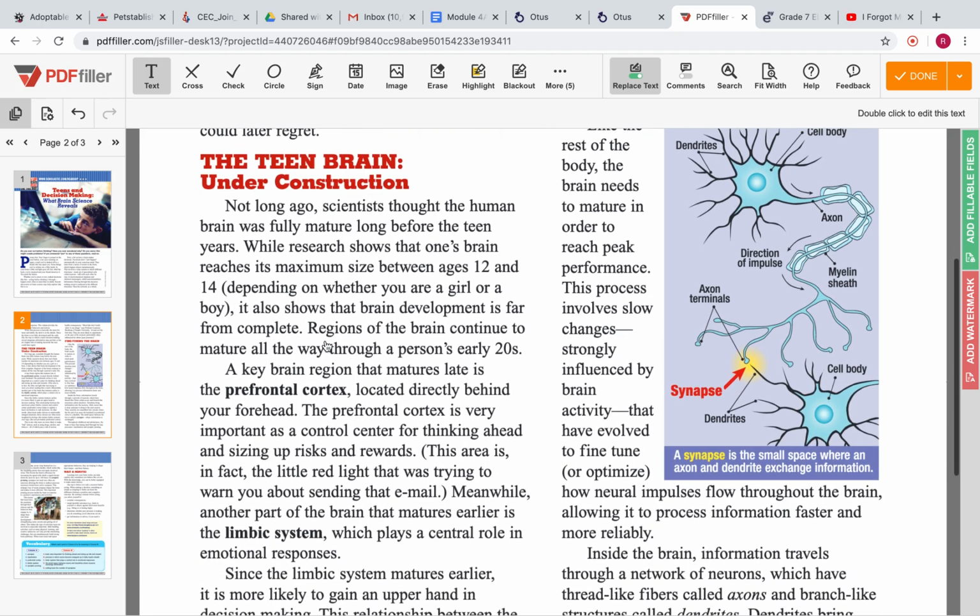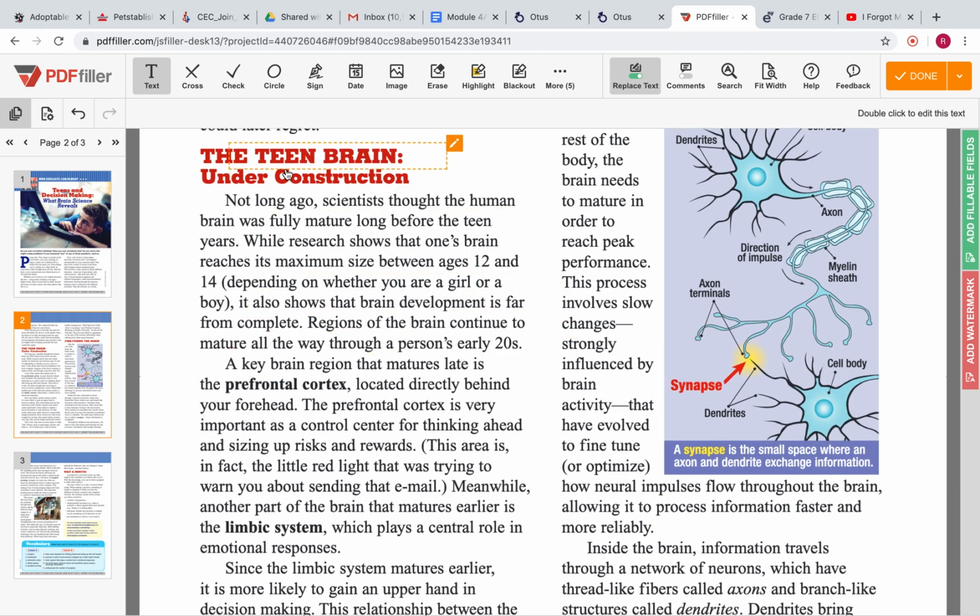But let's continue reading. The teen brain under construction. Not long ago, scientists thought the human brain was fully mature long before the teenage years. While research shows that one's brain reaches its maximum size between ages 12 and 14, depending on whether you are a girl or a boy, it also shows that brain development is far from complete. Regions of the brain continue to mature all the way through a person's early 20s.